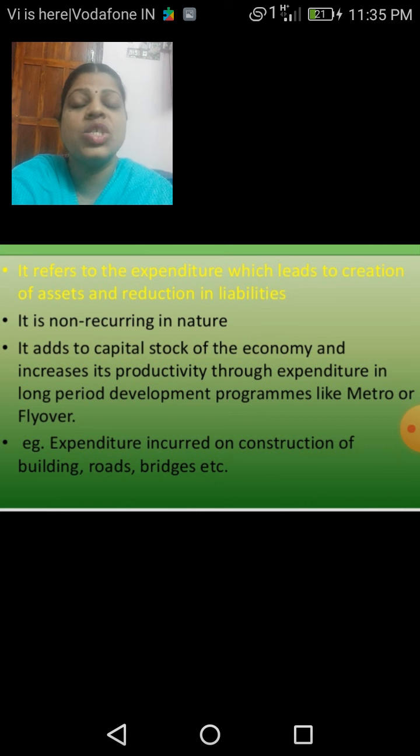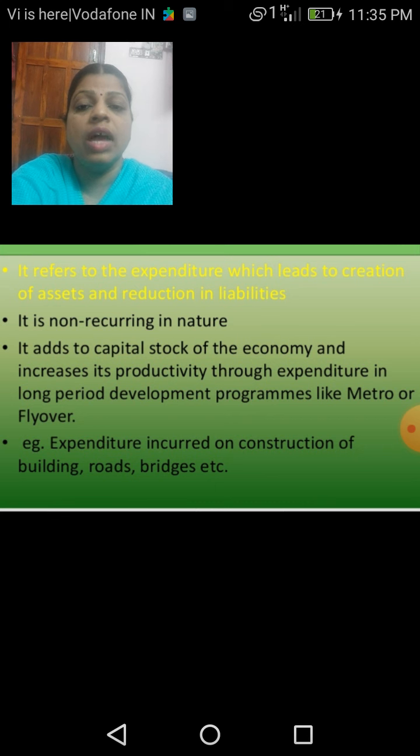And it adds to the capital stock of the economy and increases its productivity through expenditure on long period development programs like metro or flyover. Expenditure incurred on construction of buildings, roads, bridges, etc. So capital expenditure adds to the capital stock of our economy, and it increases its productivity also through expenditure on long period development programs.